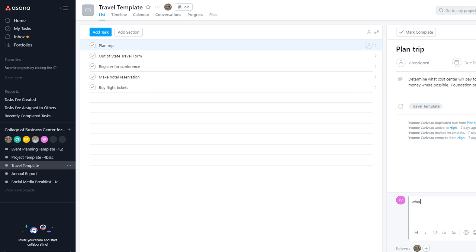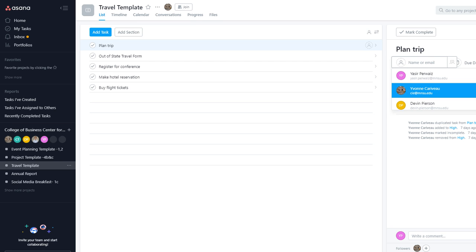Where to go, for example, question mark, and then just click on comment, and then it goes onto here. And then you can also assign the task to someone. So for example, right now the task is unassigned, so you can select any of your team members and click on their name, and then it assigns the task to that person.